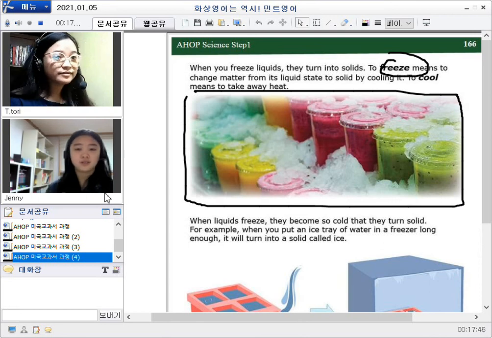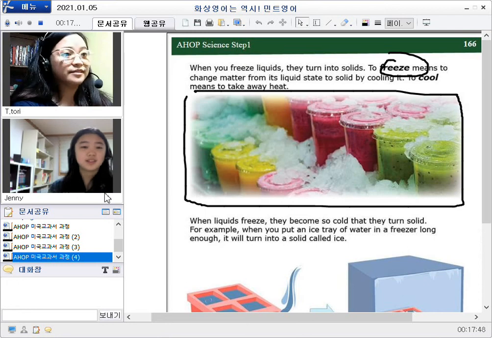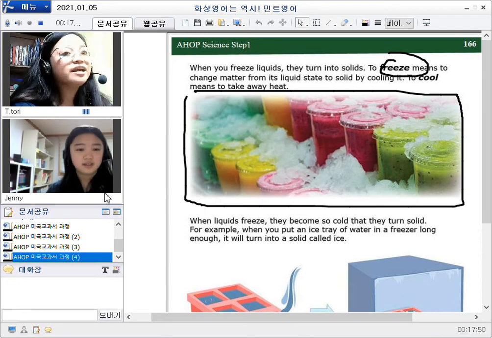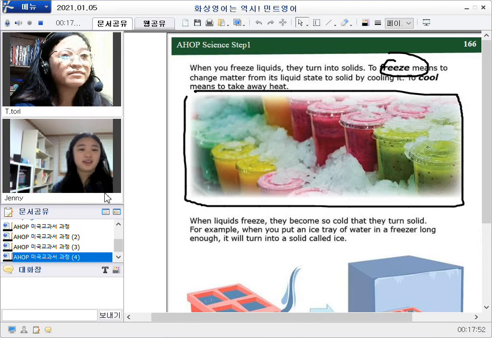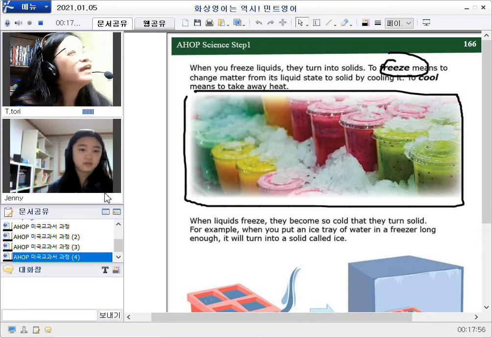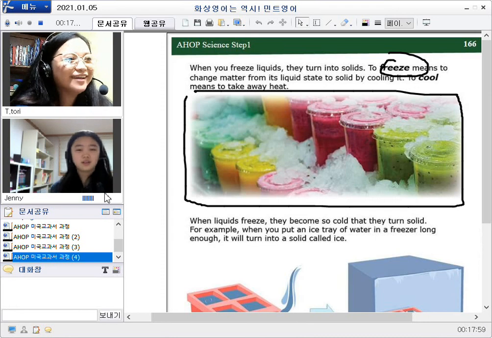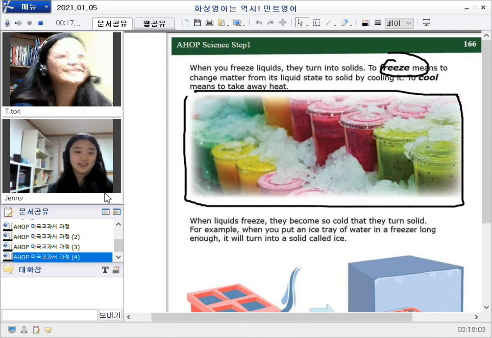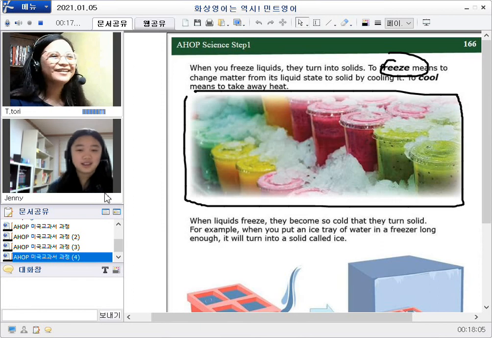It is so cold, so it is frozen. Right. And I think those are fruit shakes, right? Have you tasted a hot fruit shake? Oh no. It doesn't taste good, so you have to freeze it.